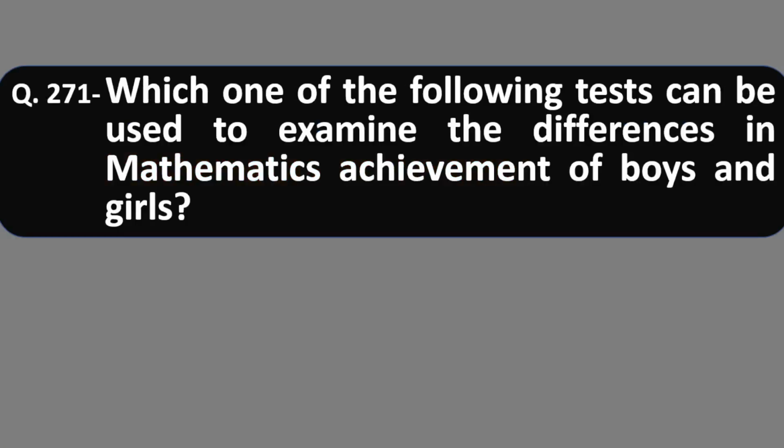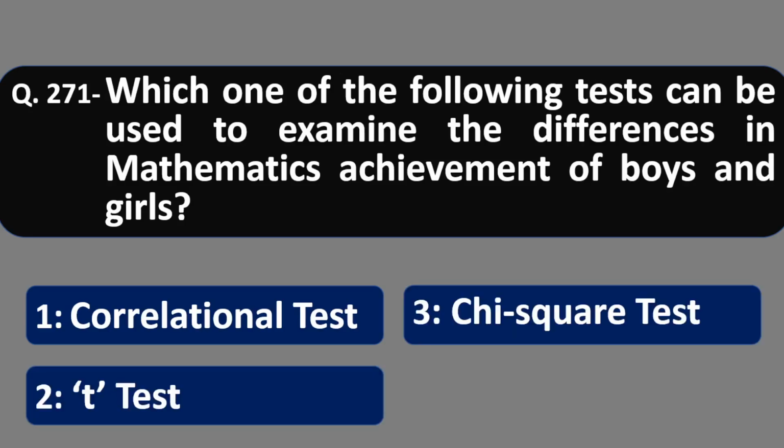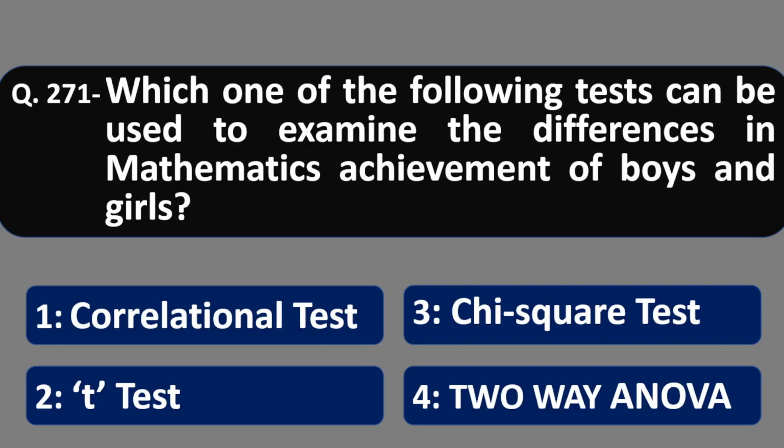Question 271. Which one of the following tests can be used to examine the differences in mathematics achievement of boys and girls? Correlation test, t-test, chi-square test, two-way ANOVA. Friends, here t-test must be used. Out of the options given here, only t-test is suitable, so option number 2 is correct, t-test.